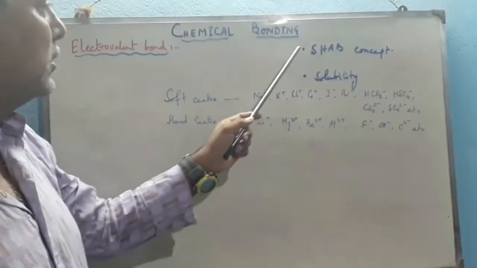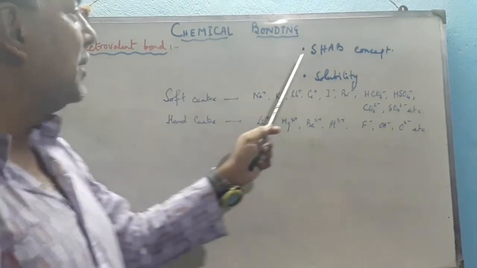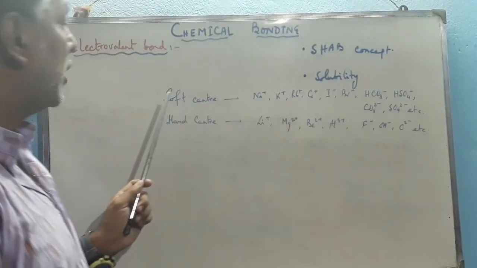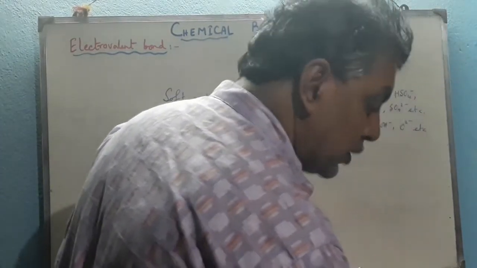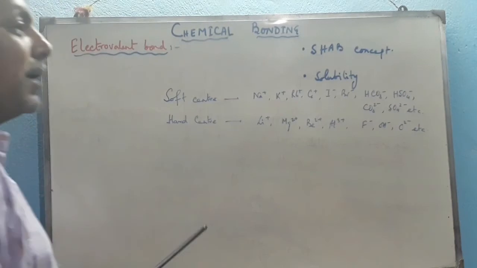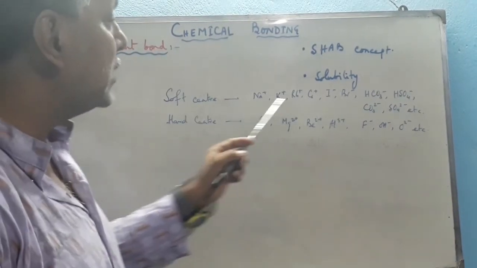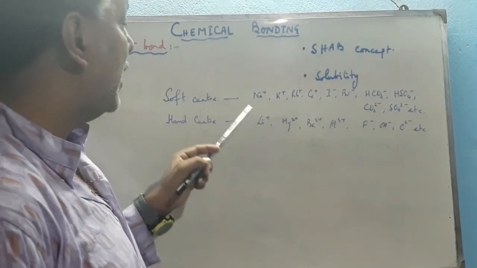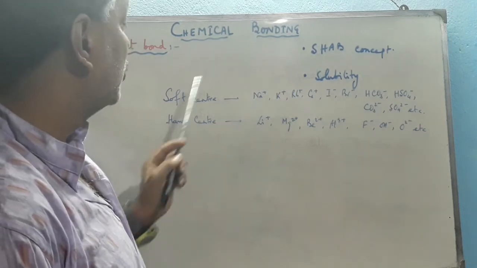Now, the next point is the SHAB concept. SHAB means soft, hard, acid, base concept. Now, which are called the soft center? Soft center means charge density is low. That means their charge by radius ratio is very low, known as the soft center. Here the charge is low and the size is high, so the charge by radius ratio becomes very low. So it becomes a soft center.